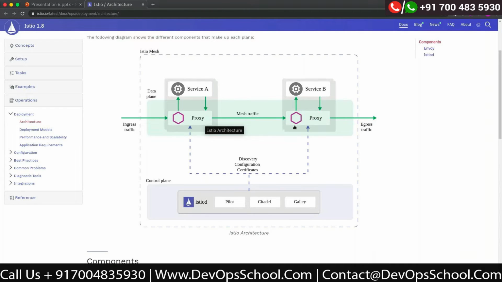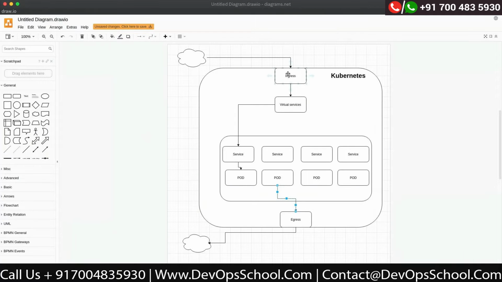So this Envoy proxy is installed along with the pod. Apart from this, you have proxy at two other levels. We call them that this proxy is running at the edge. When we say at the edge, it means either at the ingress or at egress. Ingress is any traffic which is coming inside the cluster.